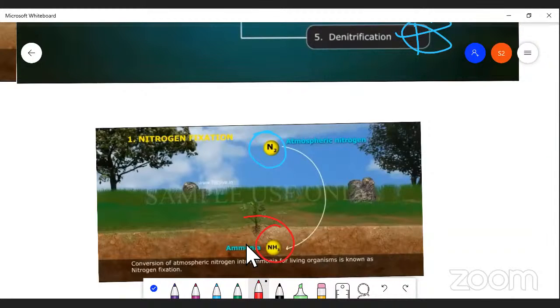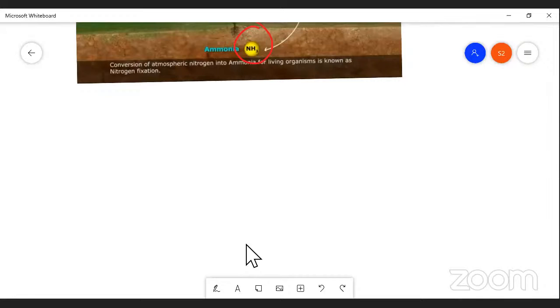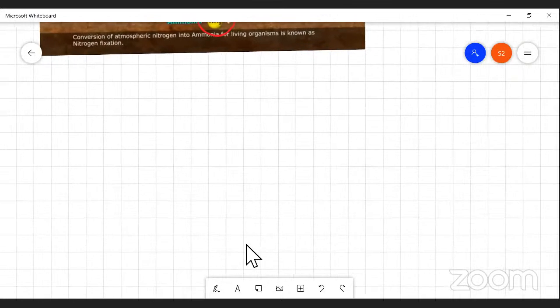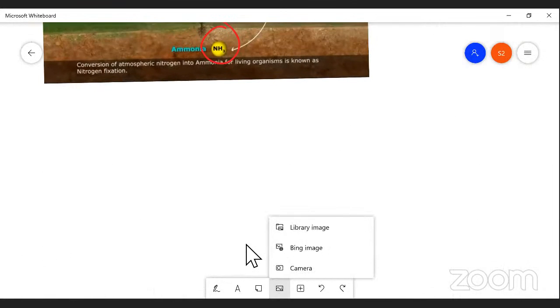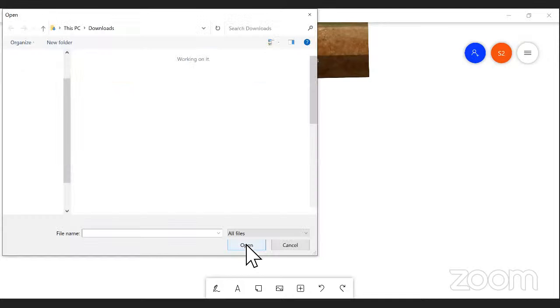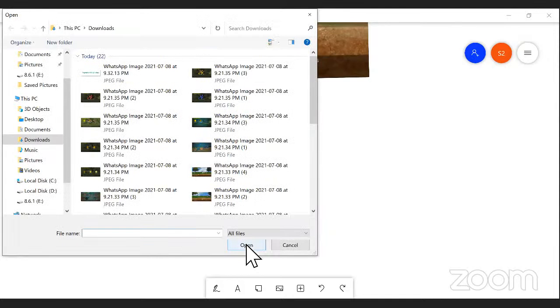This is the first step taking place in the nitrogen cycle. Next, we pass on to the second, nitrogen assimilation.